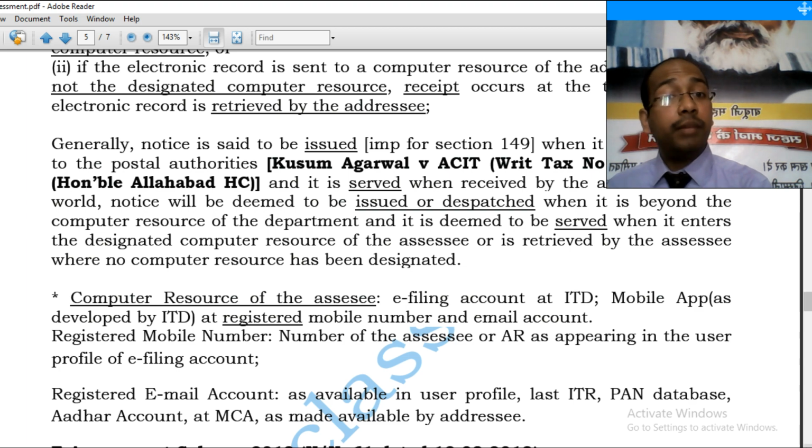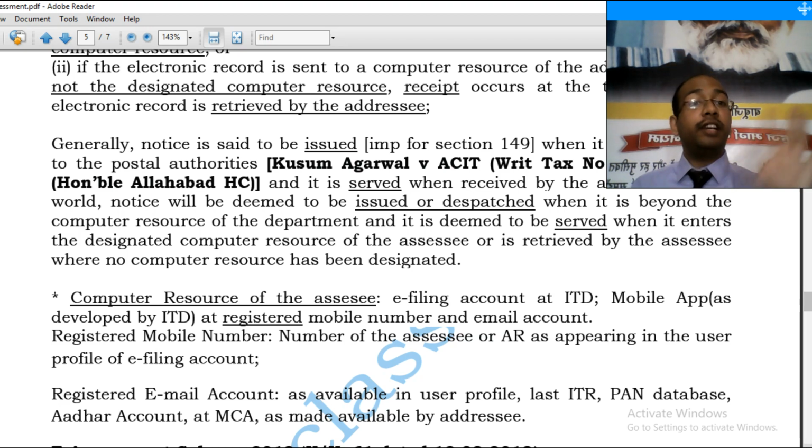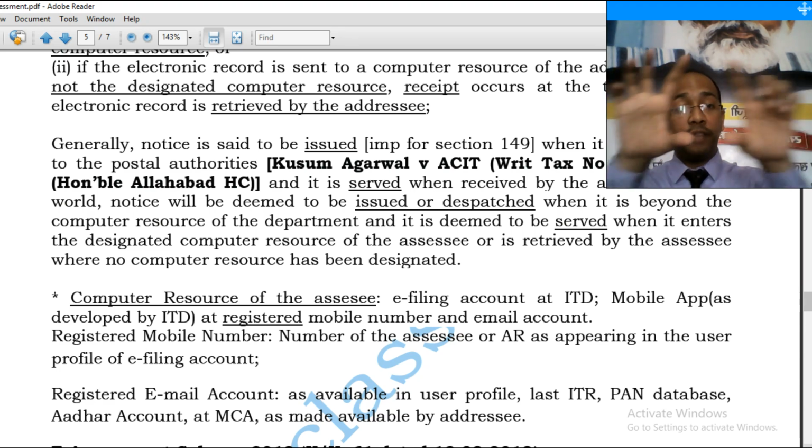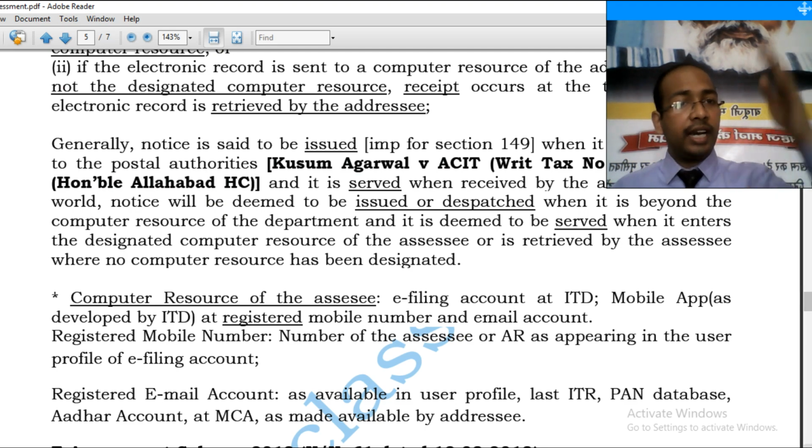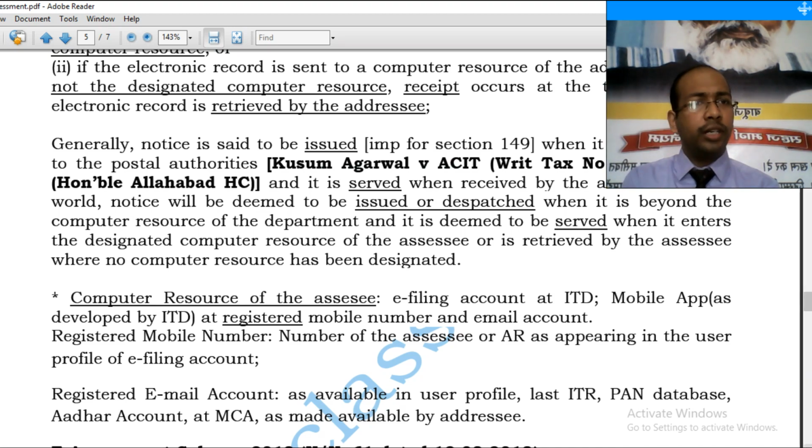The registered mobile number is the number of the assessee as appearing in the user profile of the e-filing account. It is not the number which he provides in the income tax return. It is the number which he has provided in the user profile. That's why they continuously say, update your contact profile, update your contact profile. If your AR has been provided a mobile number and your AR has downloaded that app, which is yet to be developed, and the notice is served to your AR, it would be deemed a valid service. So what is in the background?